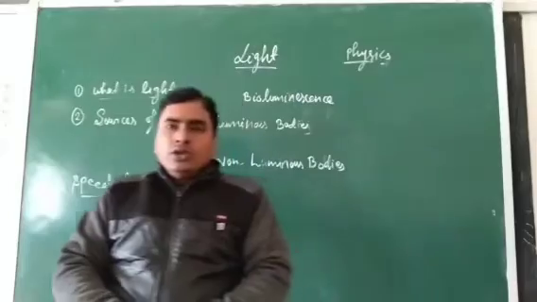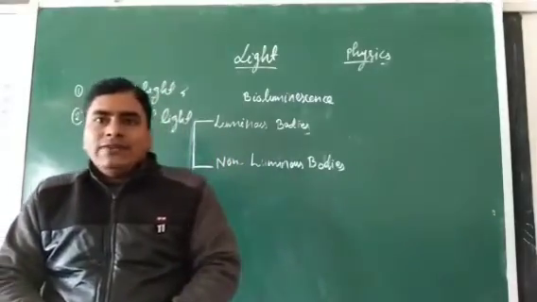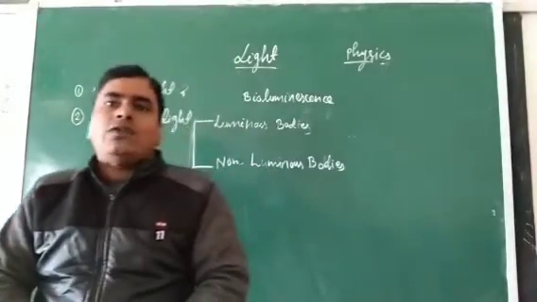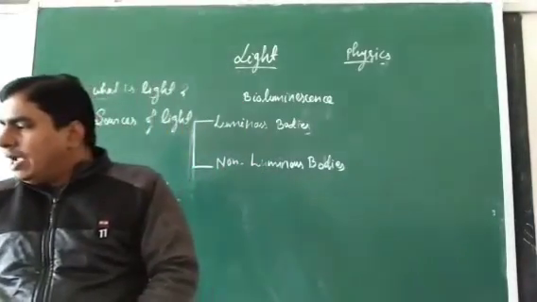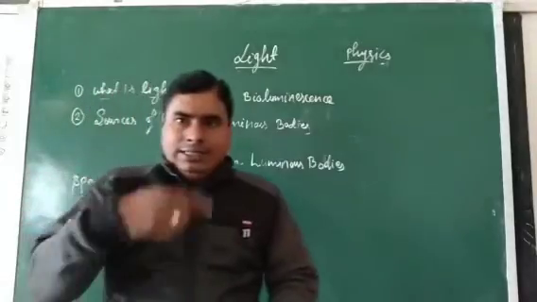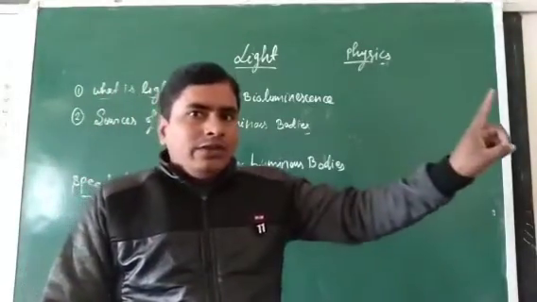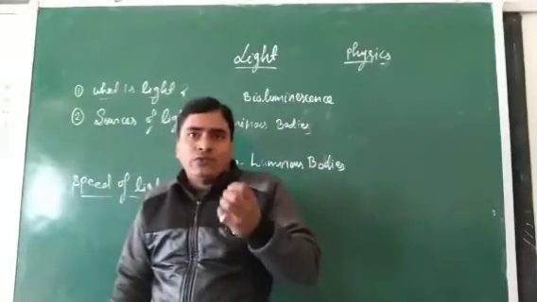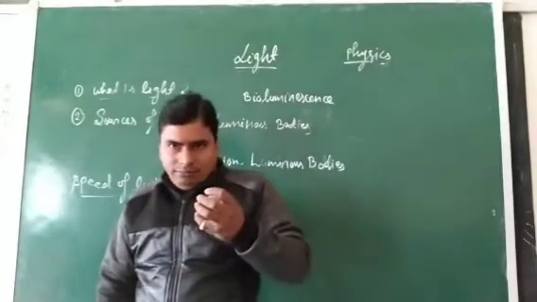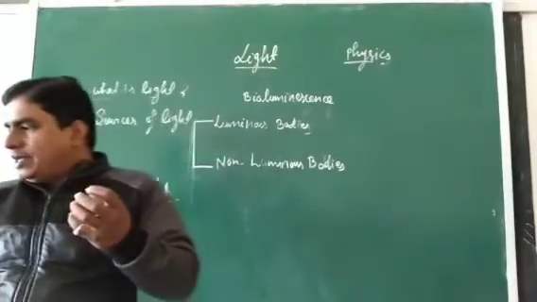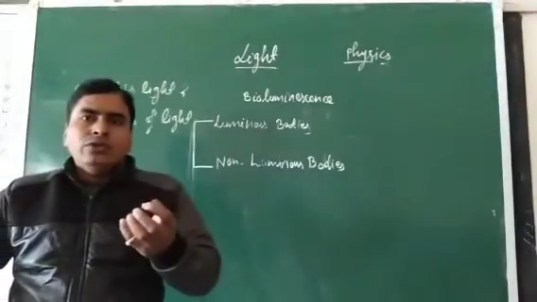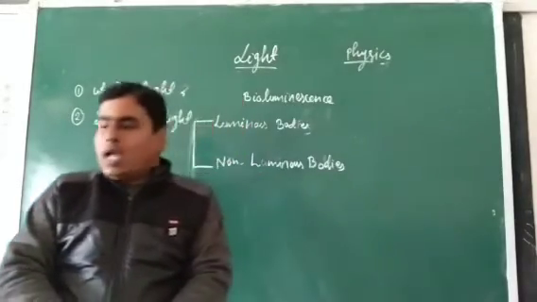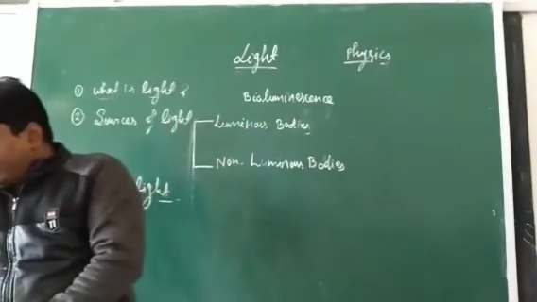Clear? So, light, we can say, is an invisible energy. We can't see it. It is not visible. Like when we switch on the bulb, the bulb produces an invisible form of energy that helps us to see the objects inside the room. Okay? Clear?